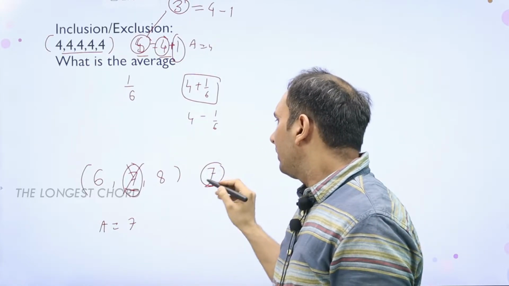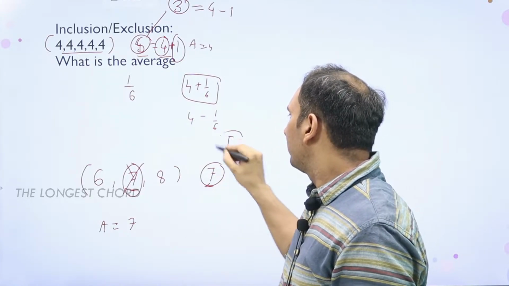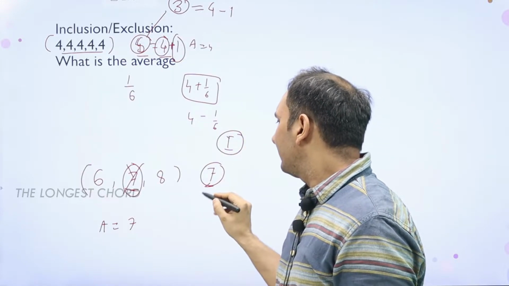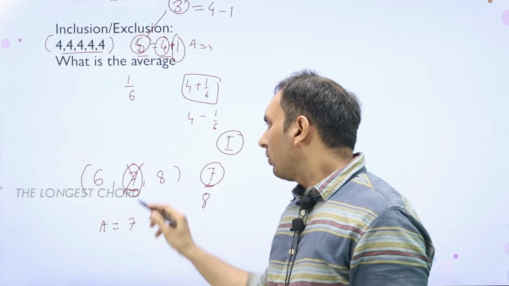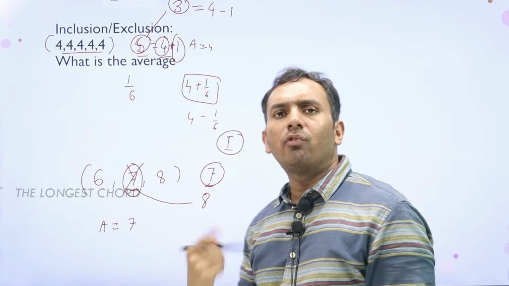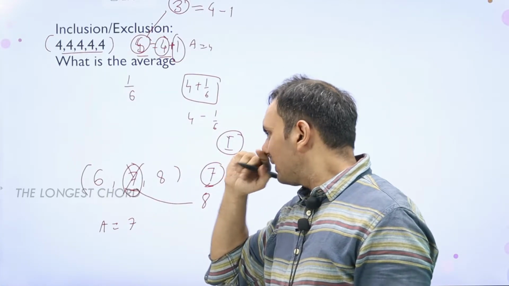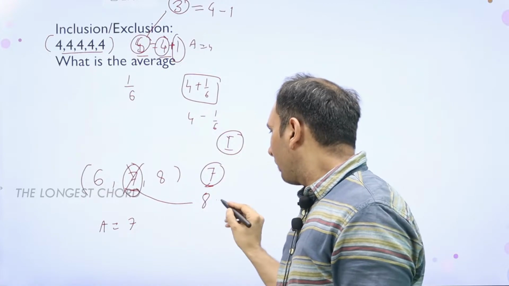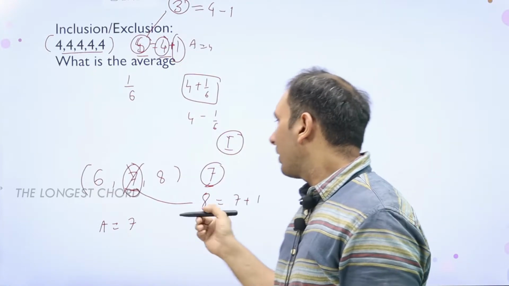Now let's say I include, we talk about inclusion first. If I include an 8 here, it is now more than 7 by 1. So we can say that 7 will not make any change, but there are now 4 numbers.